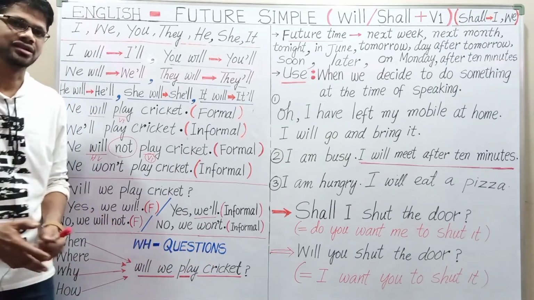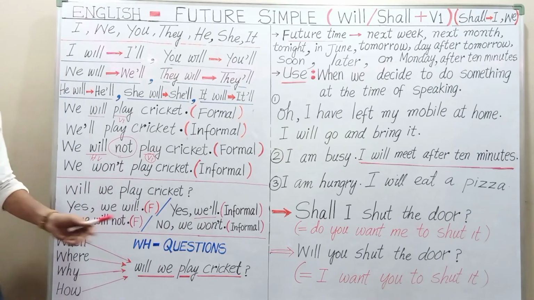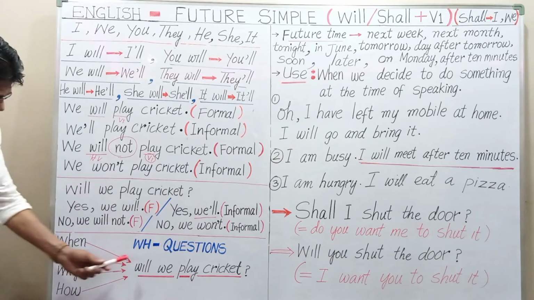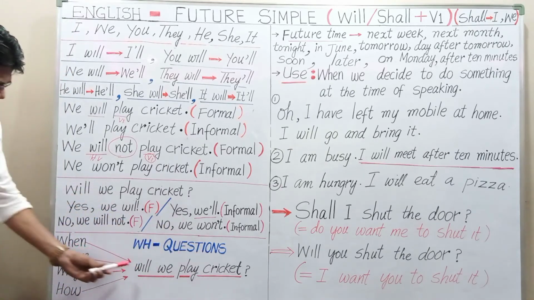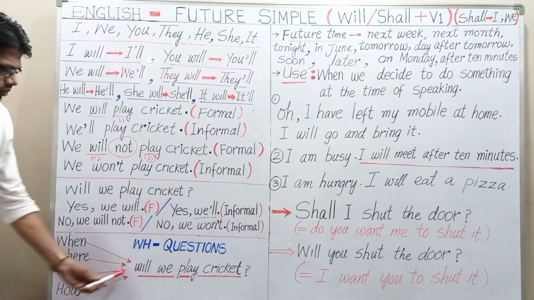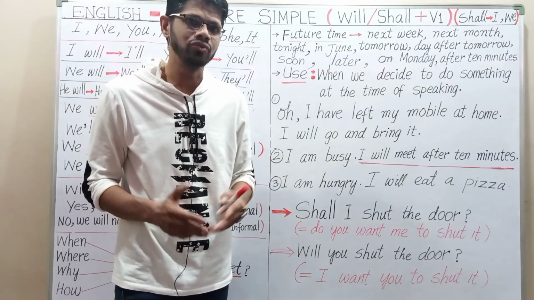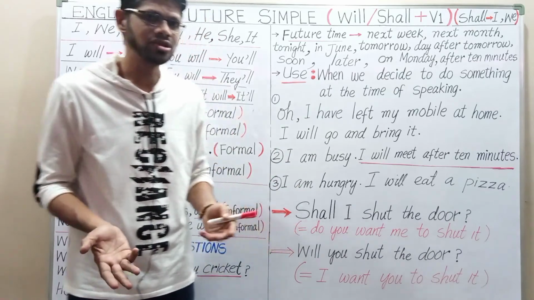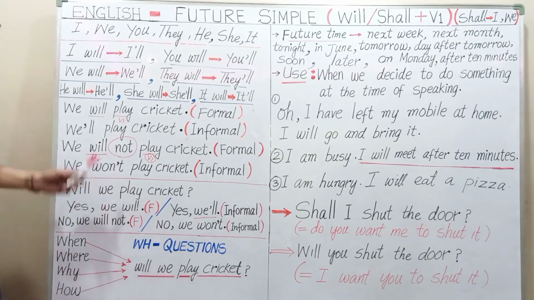When will we play cricket? Where will we play cricket? It is the same question, will we play cricket? Now, when will we play cricket? Where will we play cricket? Why will we play cricket? How will we play cricket? How many times will we play cricket? Which game will we play? Which sport will we play? What will we play? So these are WH questions.